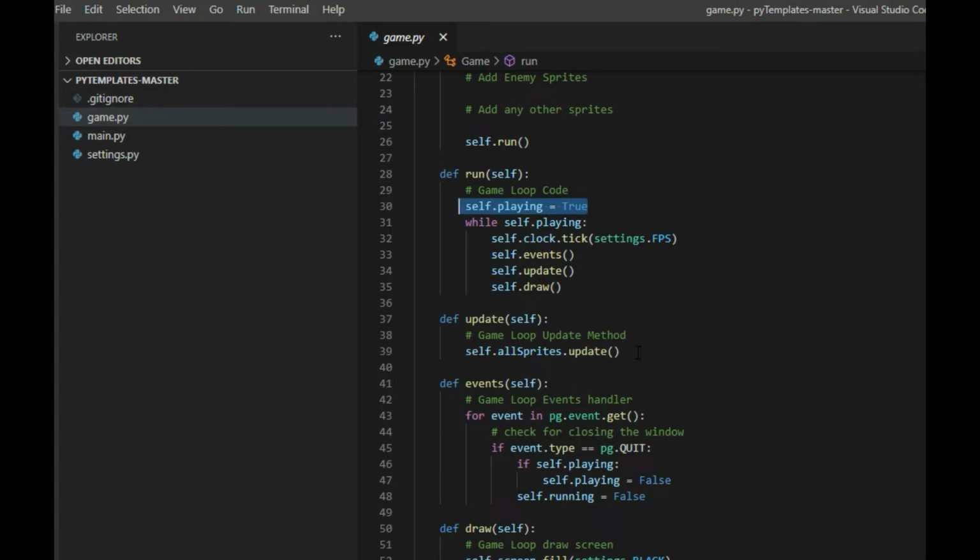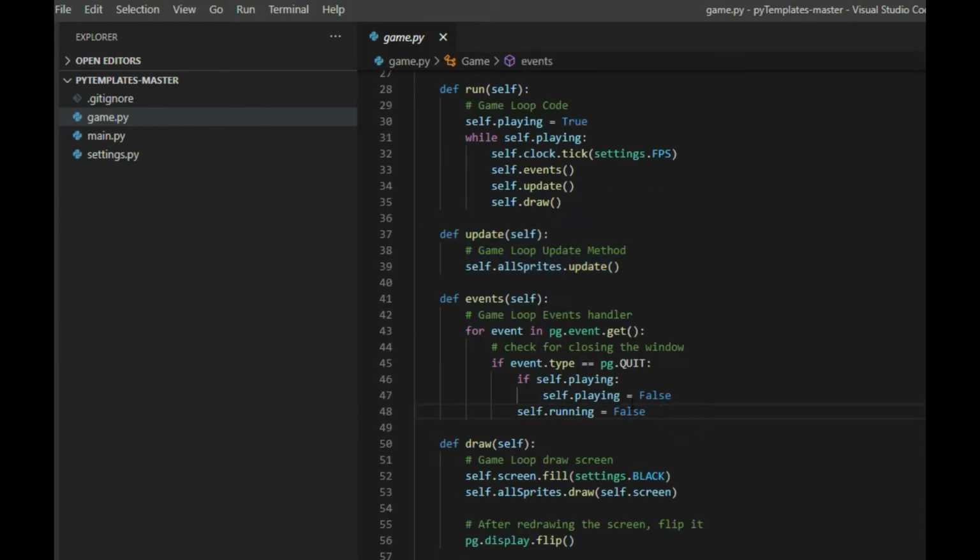So update calls the function of the sprite group to update the sprites. Events right here is a loop that checks the keyboard. Basically it says events handler, but it's checking to see if the game has been quit yet. Draw actually draws the screen. So here we're going to fill our window to make it black using the variable black that's in settings. All sprites will draw all the sprites on the screen.